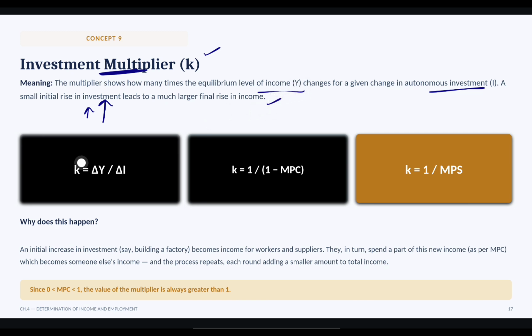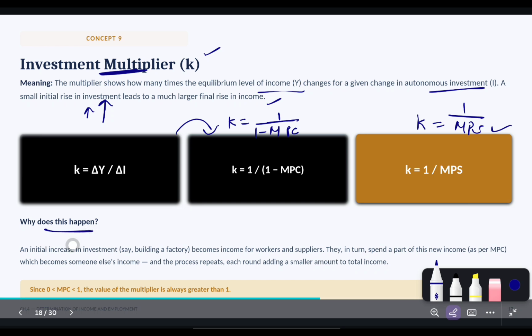Got it? And the formula for calculation of the investment multiplier is the ratio of change in income to change in investment, or we can say investment multiplier is equal to 1 upon 1 minus MPC, or since 1 minus MPC is equal to MPS, we can say 1 upon MPS. Got it?